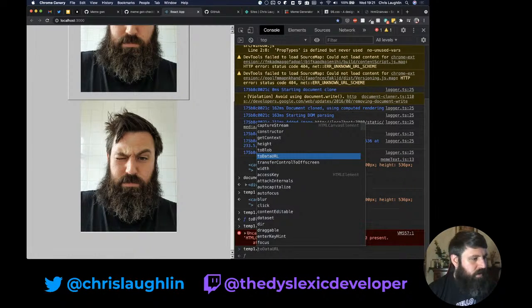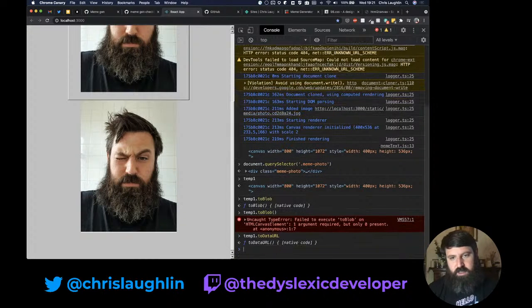Correct me if I'm wrong. But it works off this idea of having a data URL that is used to generate and load the image. So this by itself is just a function.